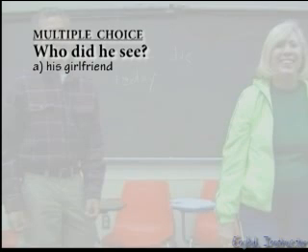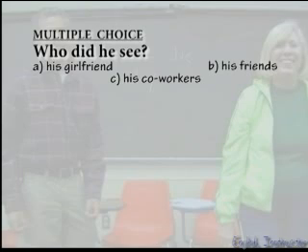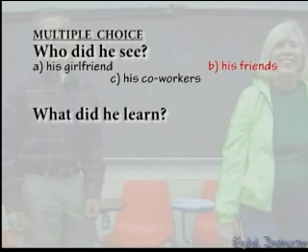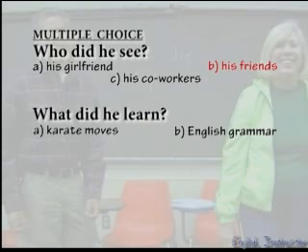Who did he see? A, his girlfriend. B, his friends. Or C, his co-workers. B, his friends. What did he learn? A, karate moves. B, English grammar. Or C, cool dance moves.